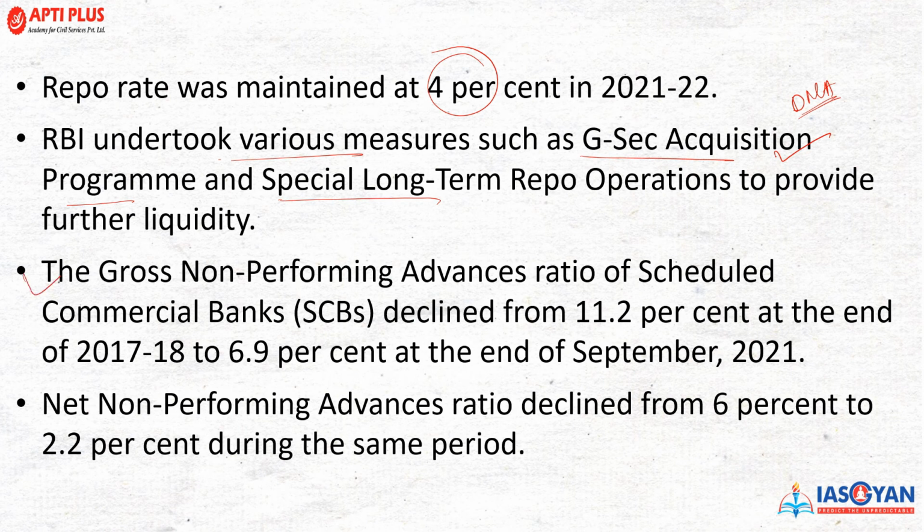अब बात करेंगे non-performing advances की of the scheduled commercial banks, specially for the SCBs. This has declined from 11.2% at the end to 6.9% by September 2021. Again, the performance is pretty good. And the net non-performing advances have declined from 6% to 2.2% during the same year. So these are some of the points that are again relevant for your mains paper.